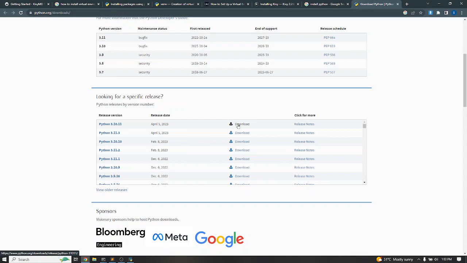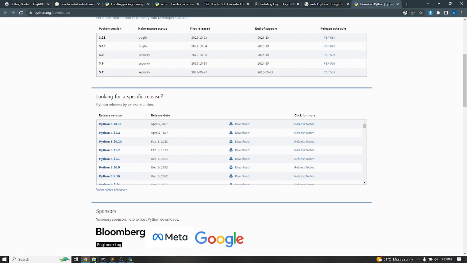So I'll just ask you to download version 3.10.11, or even the lower version 3.11.3. It will be cool, but don't go and download a lower version like version 2.0 or 2. All right, so I assume you have Python downloaded now. I have it downloaded already, so I don't want to go through the process to download and wait for it to be downloaded.